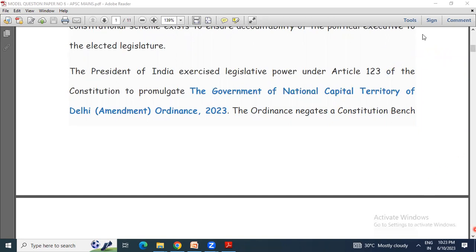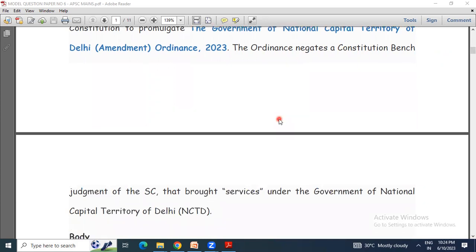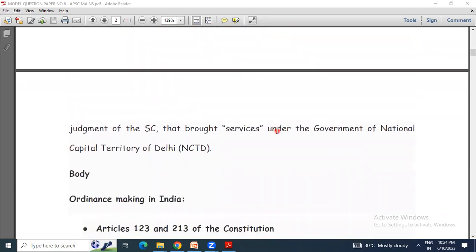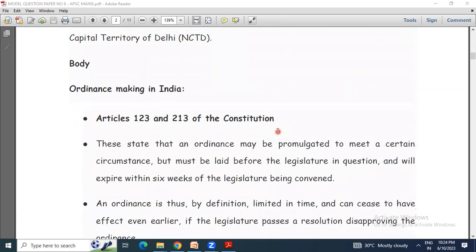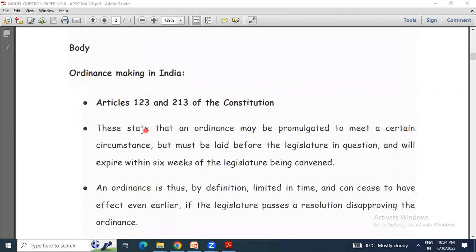So first of all, under Article 123, this power is there. And then the Government of National Capital Territory of Delhi Amendment Ordinance 2023 negates a constitutional bench judgment of the SC that brought services under the Government of National Capital Territory of Delhi. Now, ordinance making in India, as we have already said, is Article 123 at the Union level and Article 213 of the Constitution at the state level. So 123 and 213 relate to ordinance making.